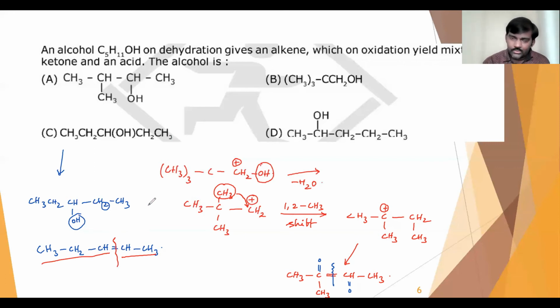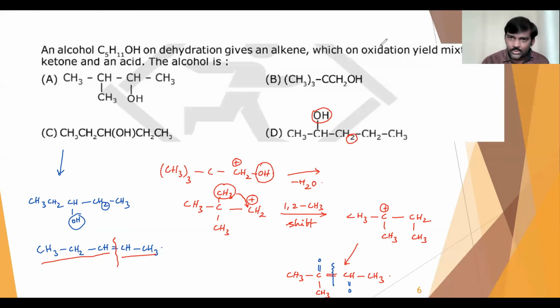Similarly, if I take the fourth option also, here the OH group and here hydrogen will be removed first. So again pent-2-ene only. Pent-2-ene means again 2 carboxylic acids are the products. But from compound A you get the ketone and acid more easily, a mixture of ketone and acid.